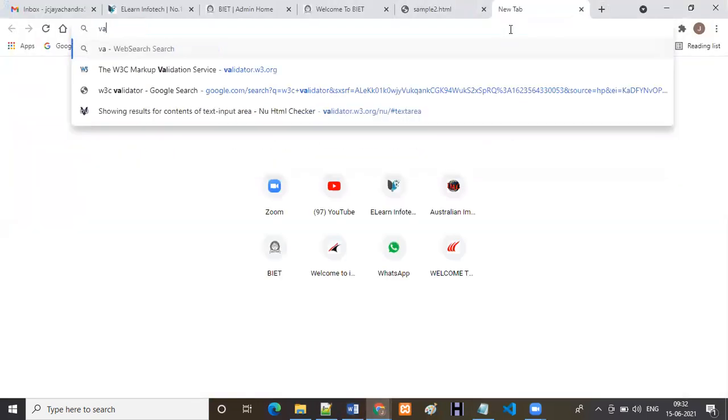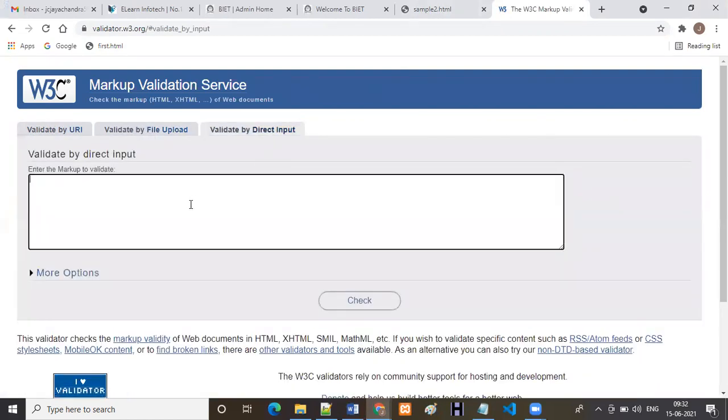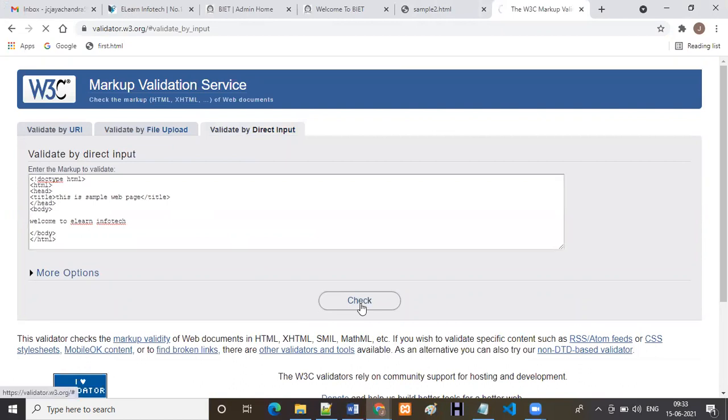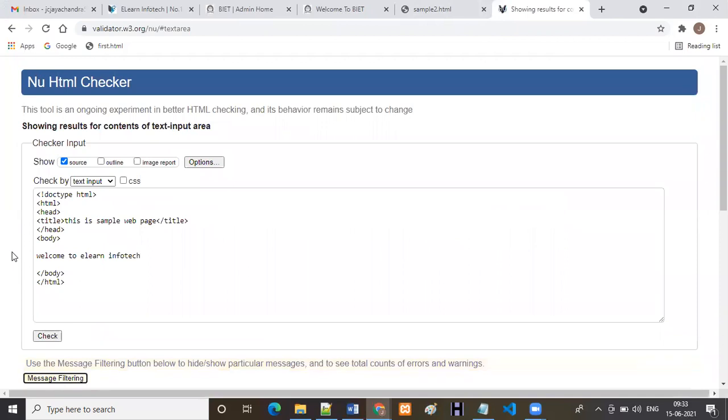So now let's go to the validator. This is the tool. See, W3C standards: you can enter your URL, otherwise you can upload your file, otherwise you can directly paste your code. Now I'm going to paste my code. Just check once. This is called the W3C validator.